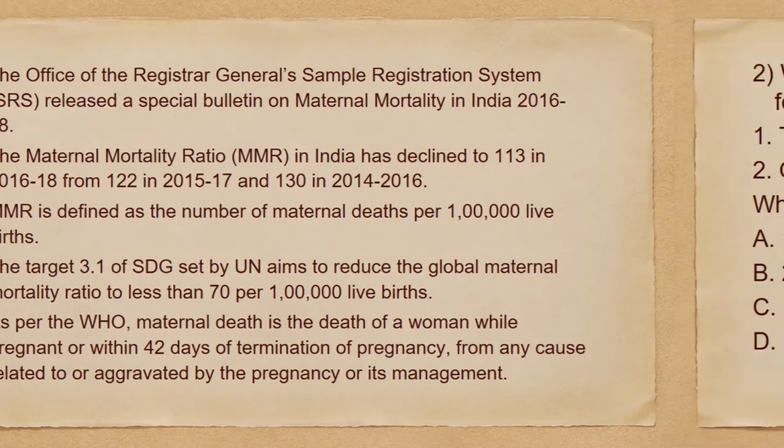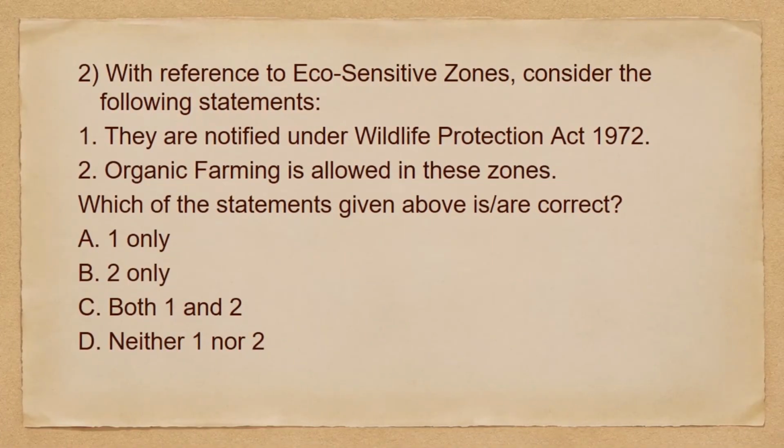So moving to the next question we have. With reference to the eco-sensitive zones, consider the following statements. They are notified under the Wildlife Protection Act of 1972. Then organic farming is allowed in these zones. So we have to choose the correct statements. So our options are 1 only, 2 only, both 1 and 2, or neither 1 nor 2. So among the given statements, the first statement is not correct. So the correct option will be B, 2 only.